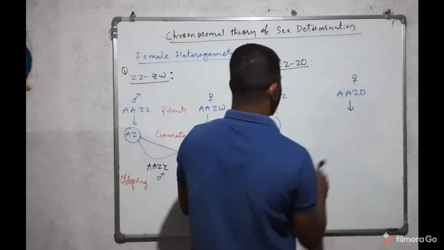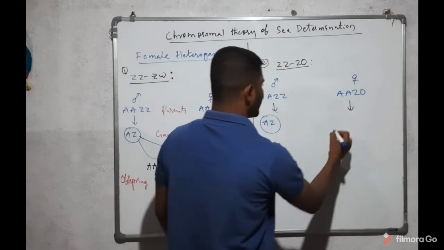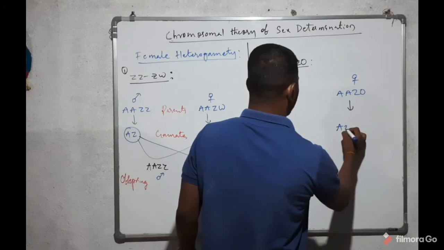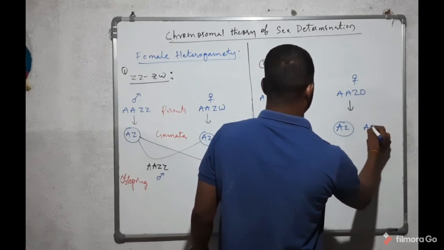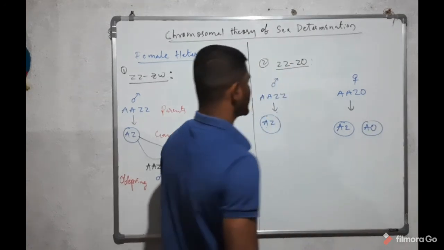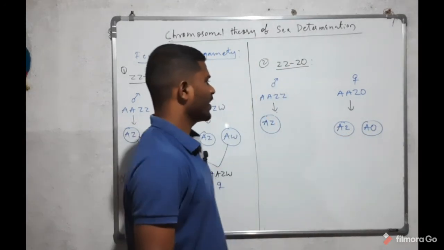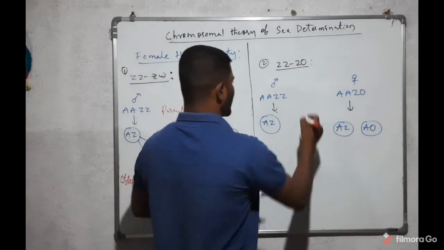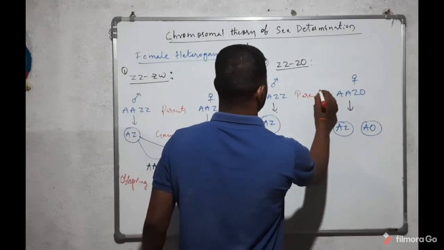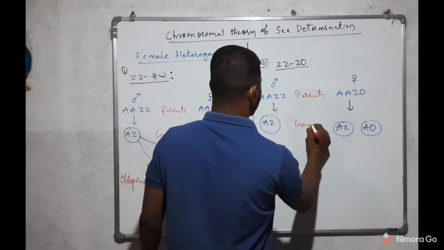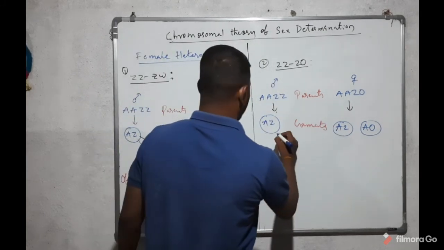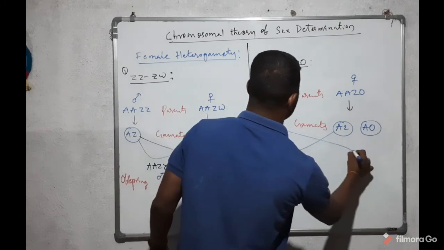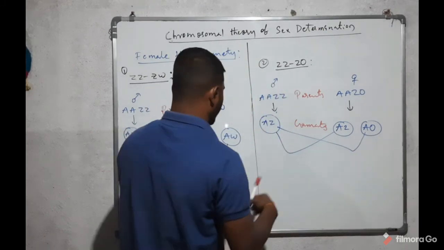The female organism can produce different gametes, AZ and AO. These are the parents and gametes. These gametes undergo fertilization and form the next generation, that is the offspring.